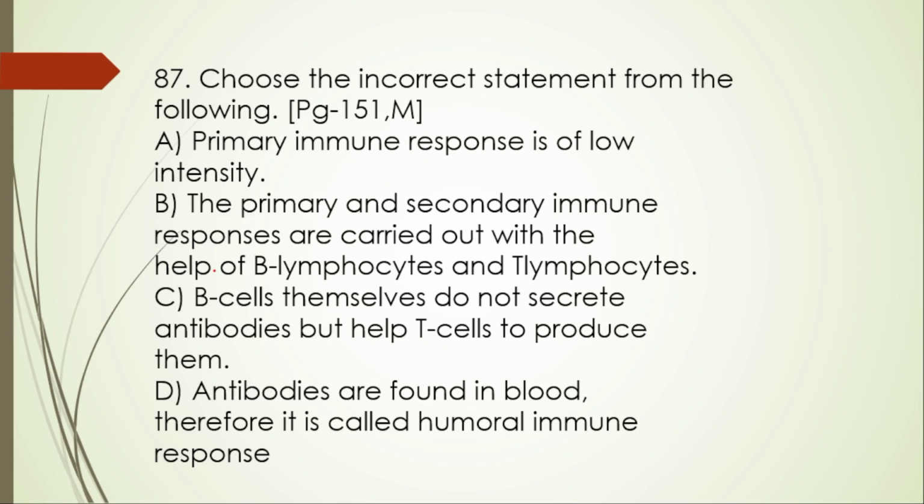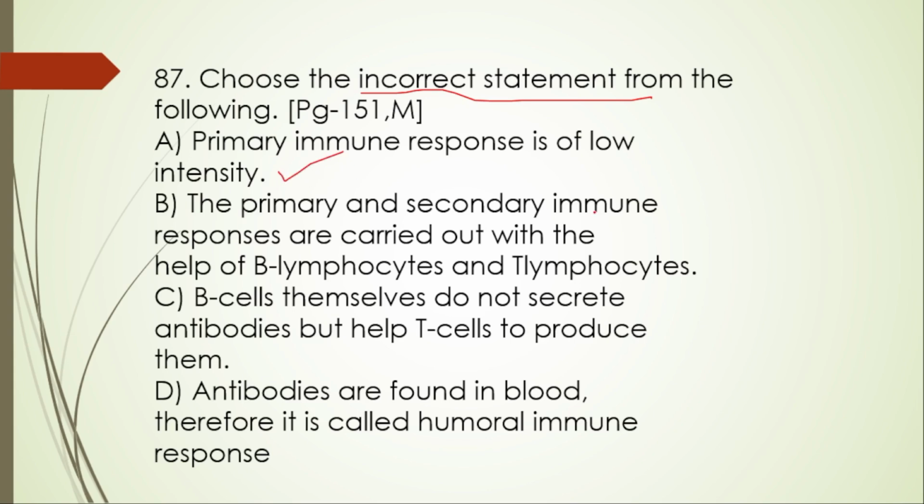Next, 87th one. Choose the incorrect statement from the following. Incorrect, he is asking. A. Primary immune response is of low intensity. A is correct. Yes, of course, this one is correct.